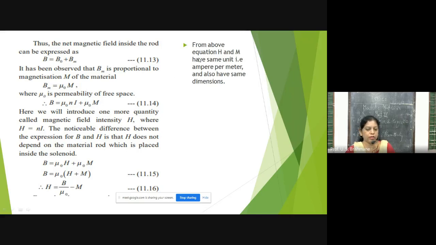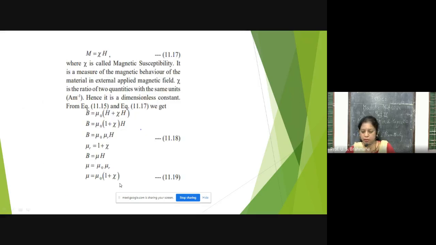From the above equation, H and M have the same unit. So it is quite obvious that H and M will have the same unit, that is ampere per meter, and they also have the same dimensions. So remember this very important equation. Then we'll go to the susceptibility.